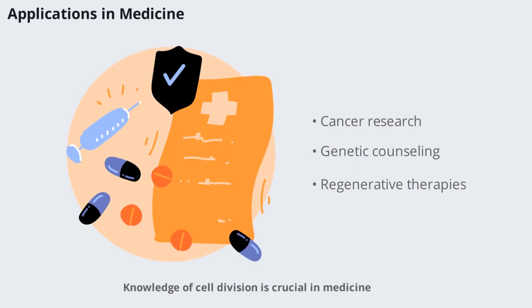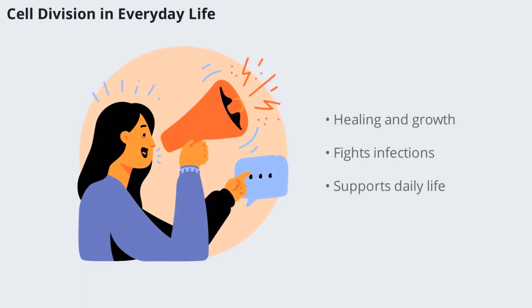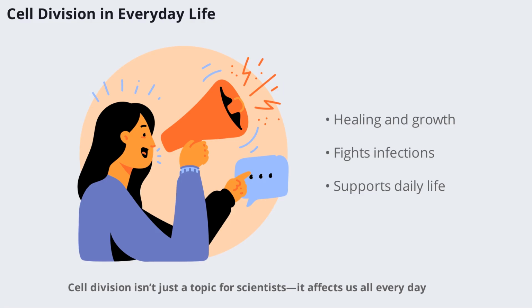Knowledge of cell division is crucial in medicine. It helps doctors understand diseases like cancer, where cell division goes out of control, and guides treatments such as chemotherapy. It's also important in genetic counseling, fertility treatments, and regenerative medicine, where understanding how cells divide and differentiate can lead to new therapies.